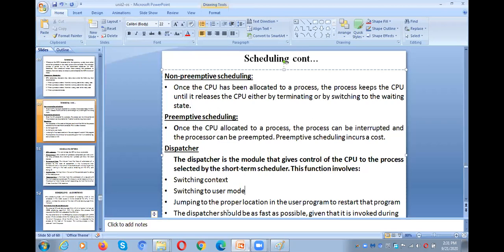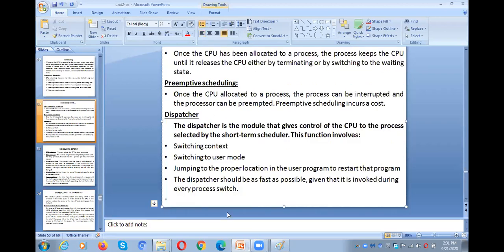So all these things have to be done by the dispatcher. Usually, as we know, the dispatcher should be fast. Why? Because if the dispatcher is slow, it automatically takes much time for switching the CPU from one process to another process. At that time, CPU time will be wasted for the switching rather than being used for the computation.